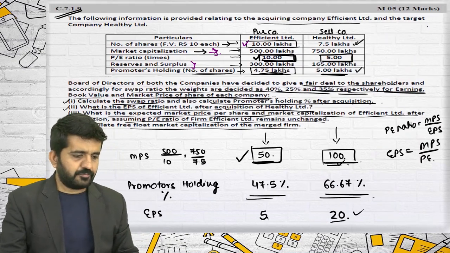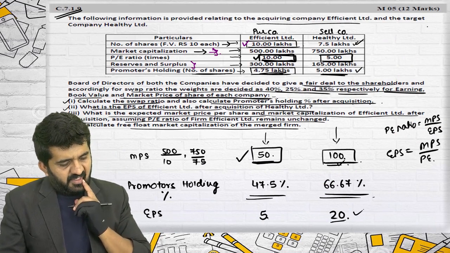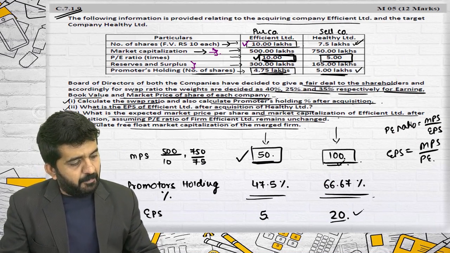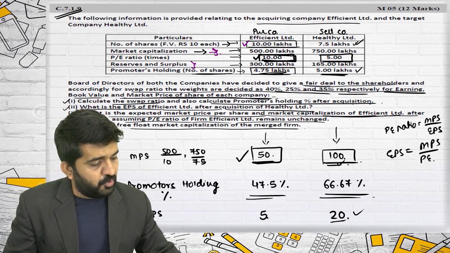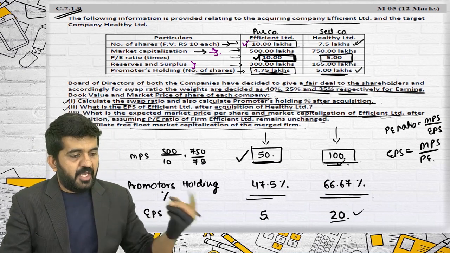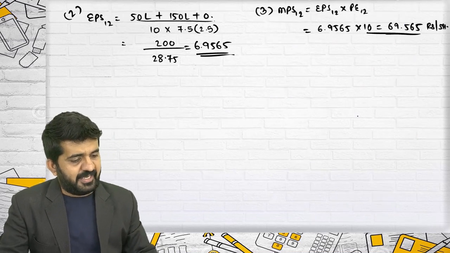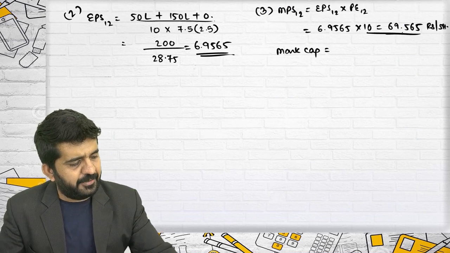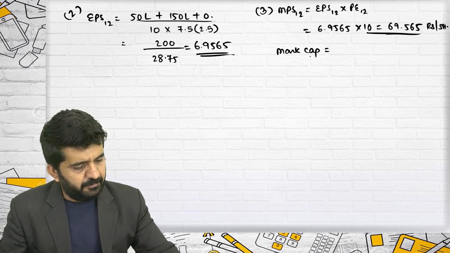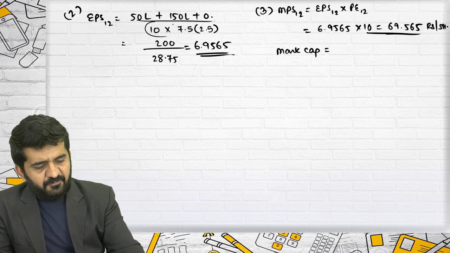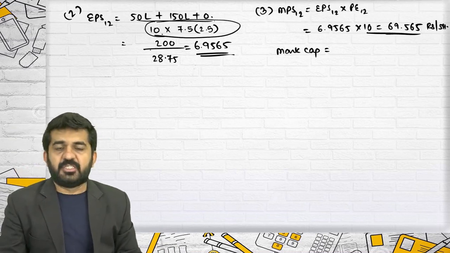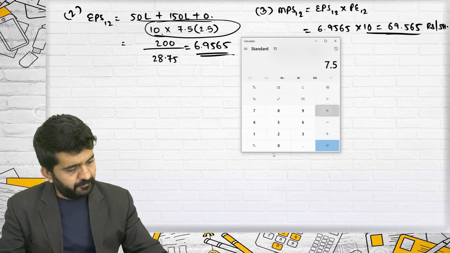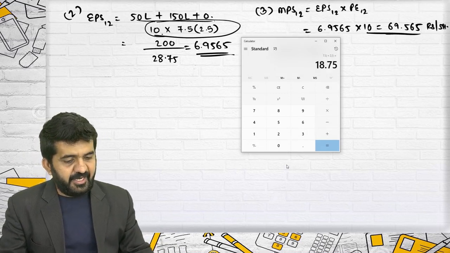Alright. What is the expected market price per share and market capitalization of Efficient Limited? I also need to find market capitalization. Market cap is the number of shares in Efficient Limited post merger multiplied by price. What is 7.5 into 2.5? It is 18.75.